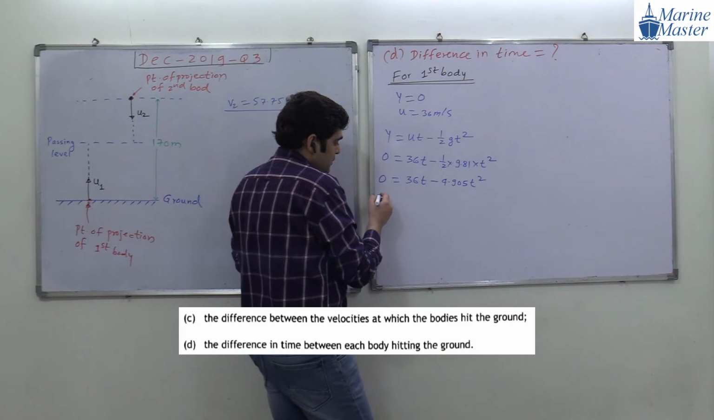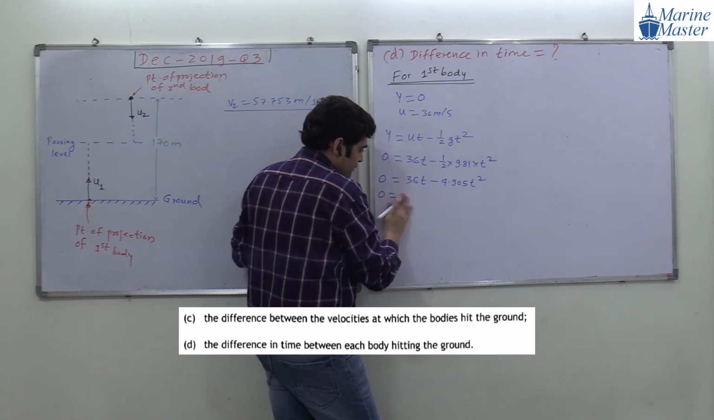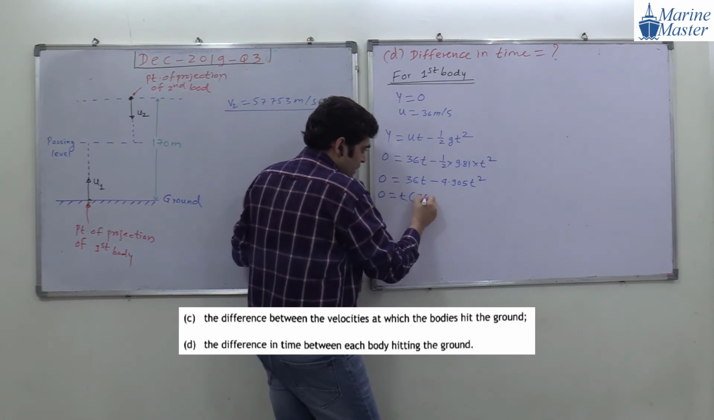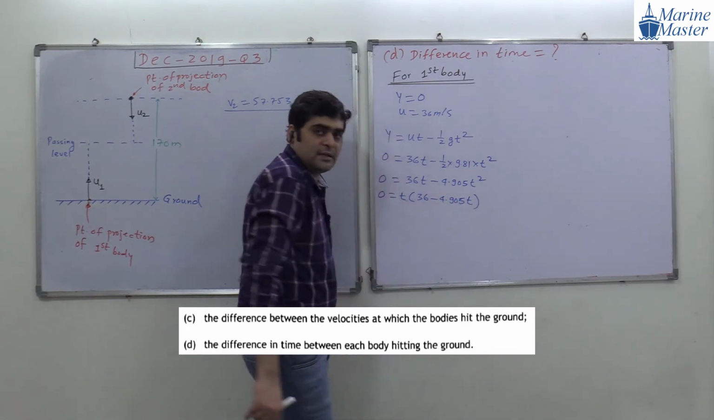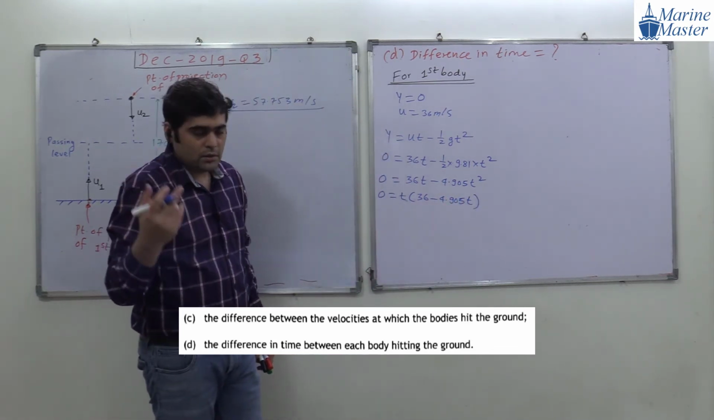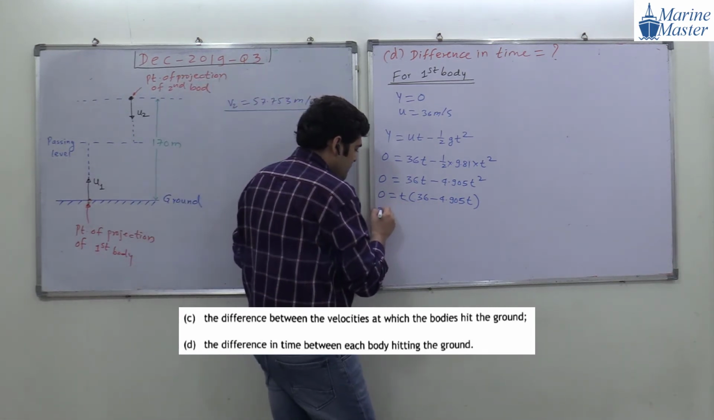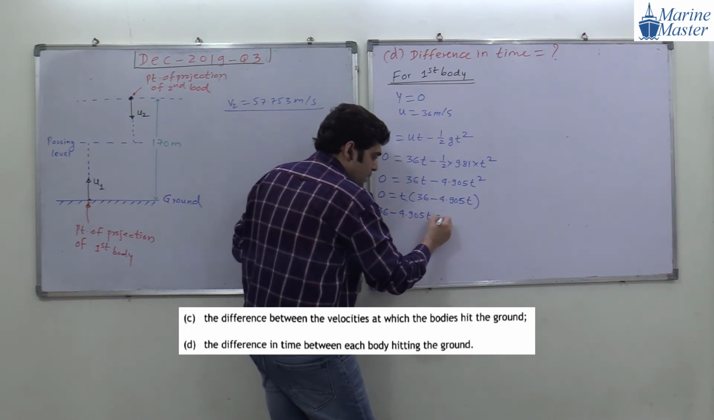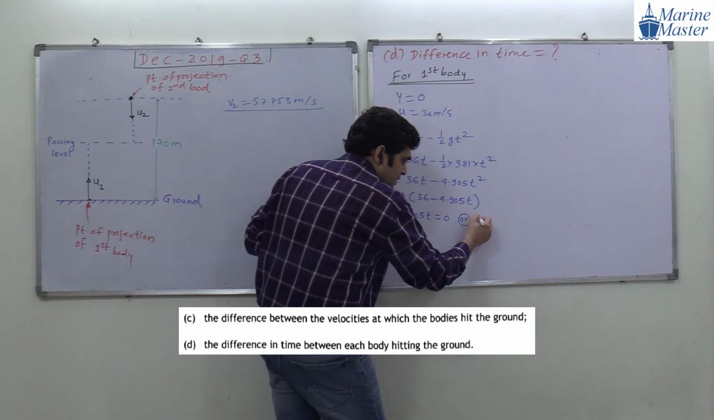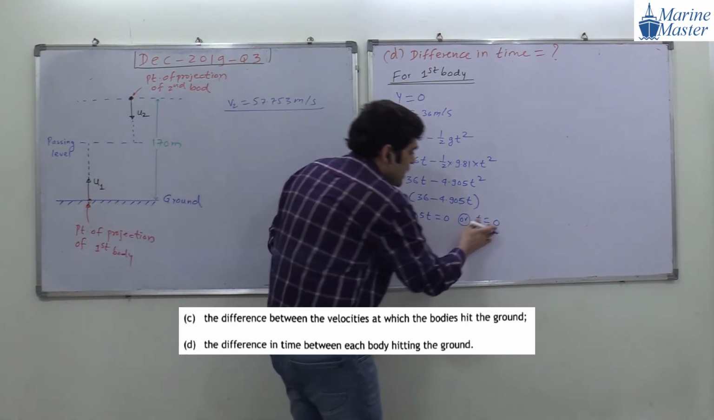So we can take out t common here. So 0 equals t times (36 minus 4.905 t). Those who studied maths know the quadratic equation. So here we will have two options: one option, 36 minus 4.905 t equal to 0, or another option, t equal to 0, according to this point in mathematics.